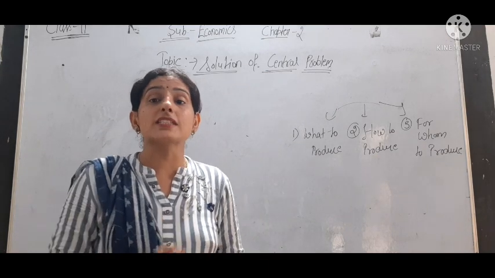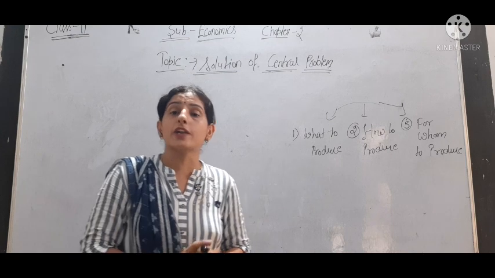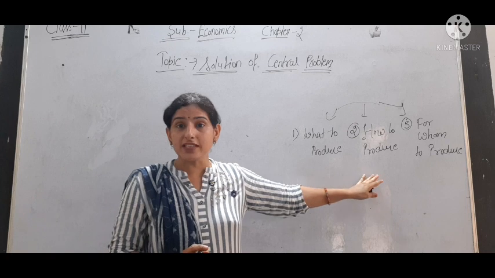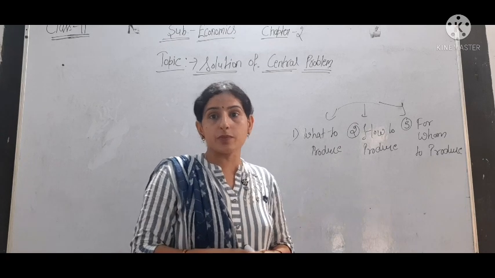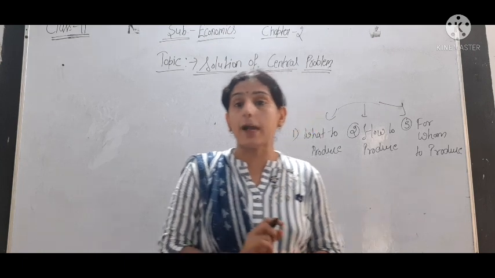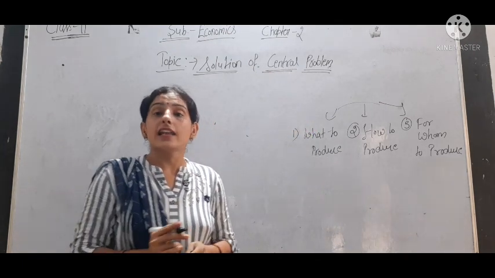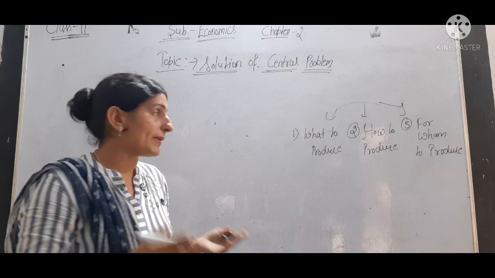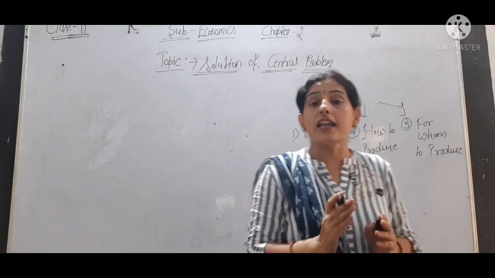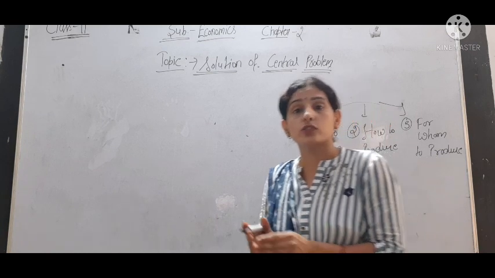What to produce means what type of good should be produced in the economy. Then how to produce means what technique should be used in the production. We have talked about two types of technique: capital intensive technique and labor intensive technique. Capital intensive technique means more use of capital, that is machinery, and labor intensive technique means more use of labor.